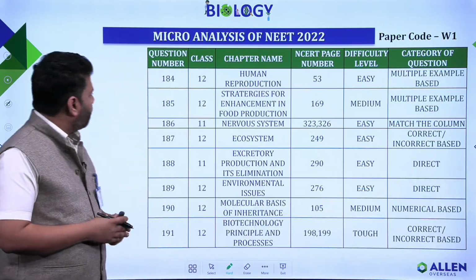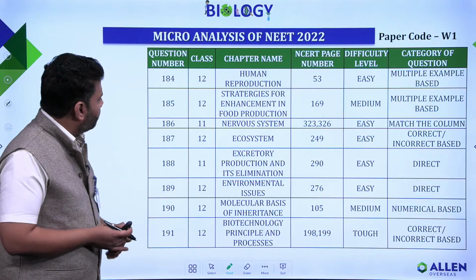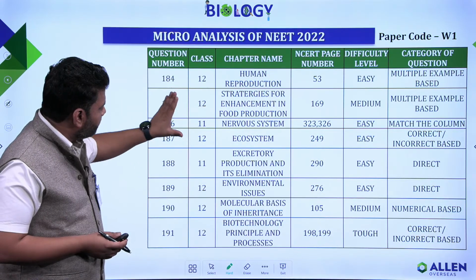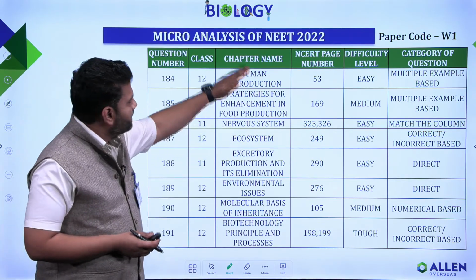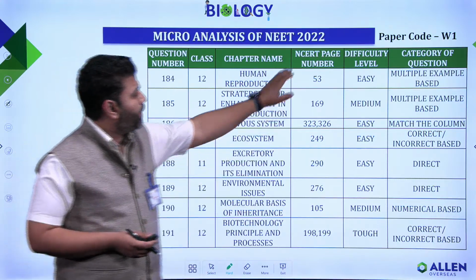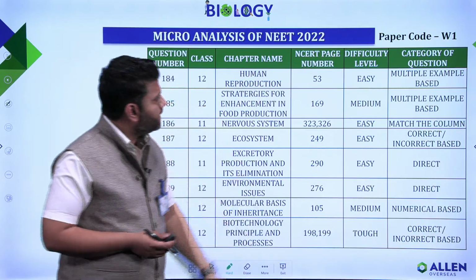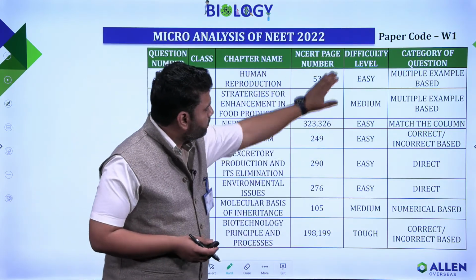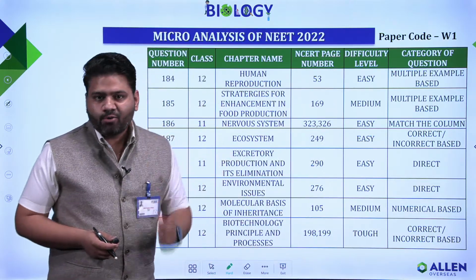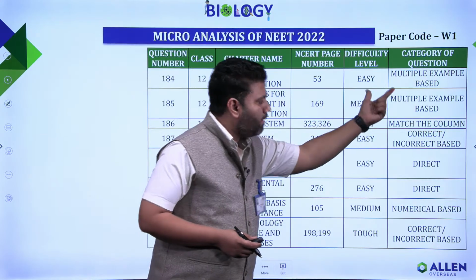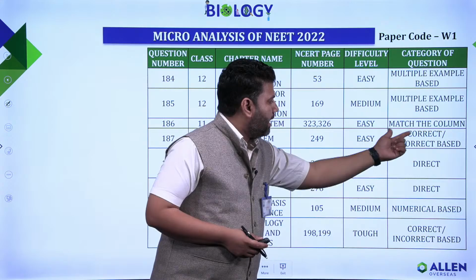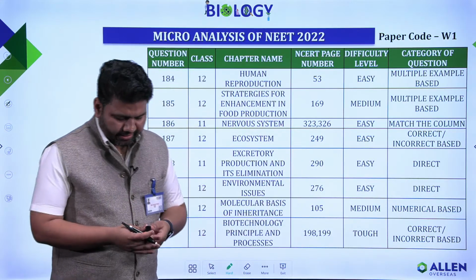Now let's see question number 184 to 191. Some of the questions were from class 12th, some from 11th, and here you will see the chapter name from where that question was extracted. The page number of NCERT is also mentioned here. Talking about the difficulty level, most of the questions were easy and some were of medium level. Talking about the type of question, multiple example based questions were there and direct questions were also there. Also correct and incorrect based questions were there.